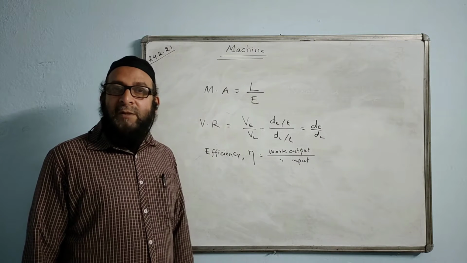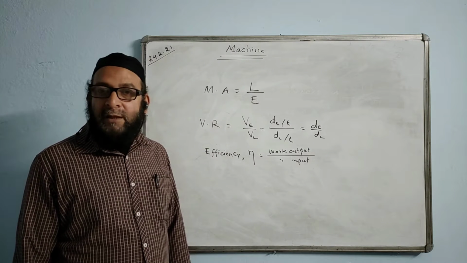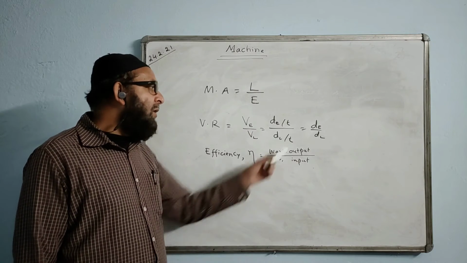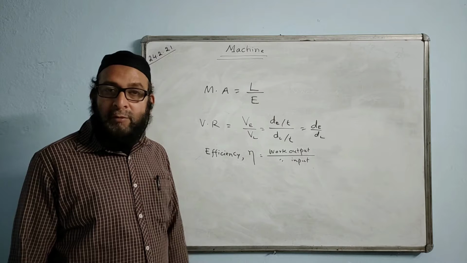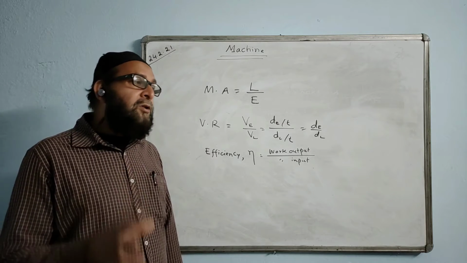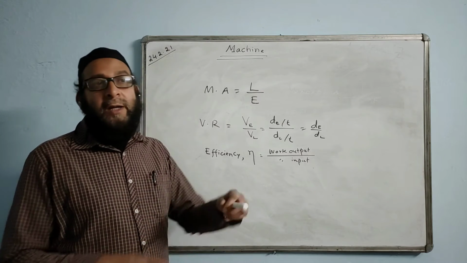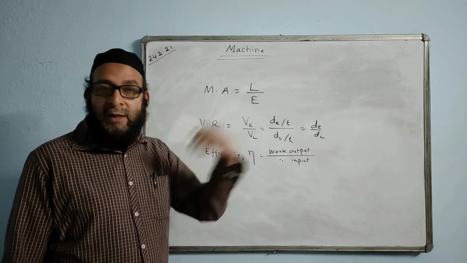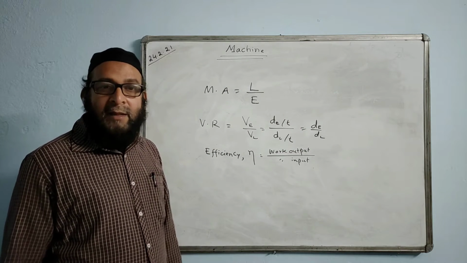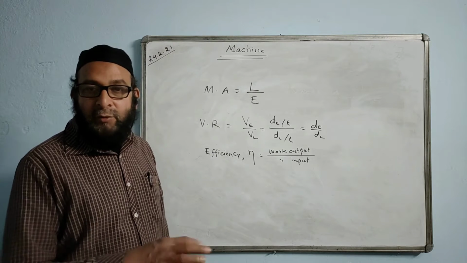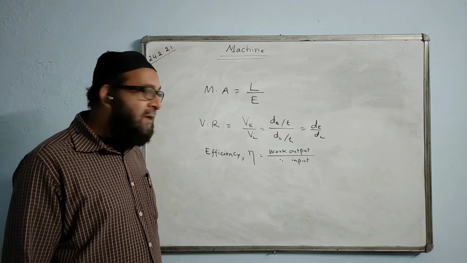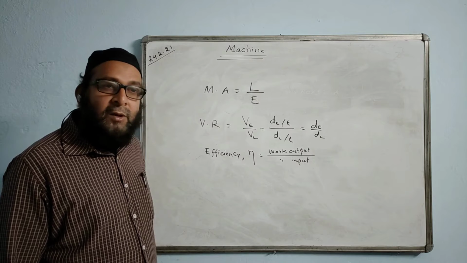But efficiency of a machine can never be greater than 100%. That is for sure. Why? Because your work output can never be greater than the work input. That means out of the total energy you supply to the machine, it cannot do any extra work more than that. At the most, at the maximum, we can do work equal to the energy supplied to it. Understand? So what is an ideal machine?